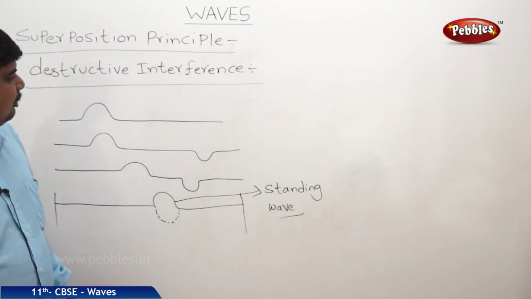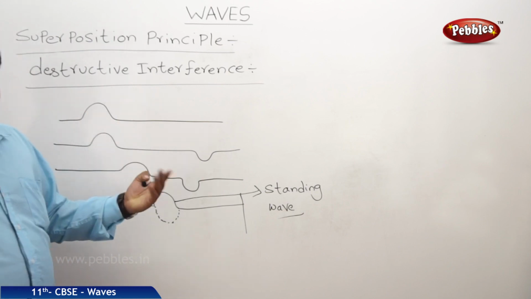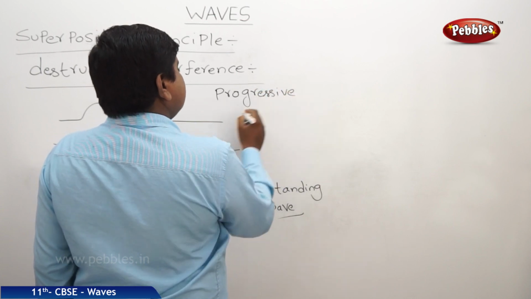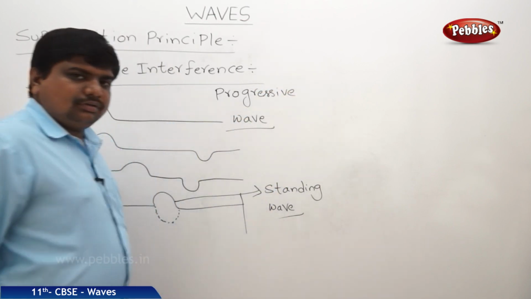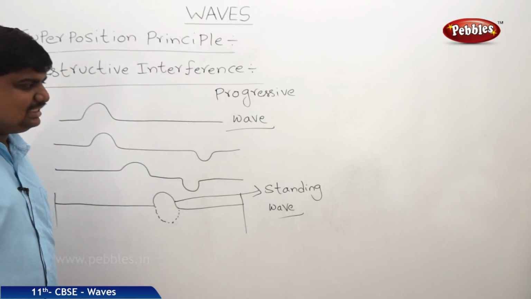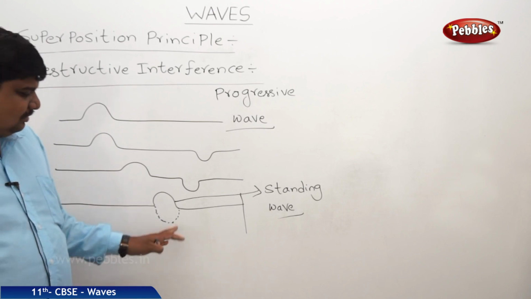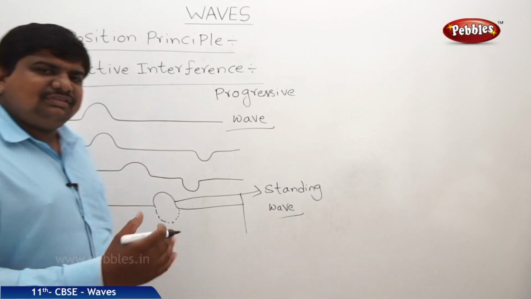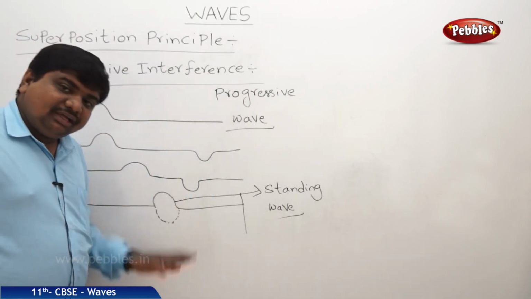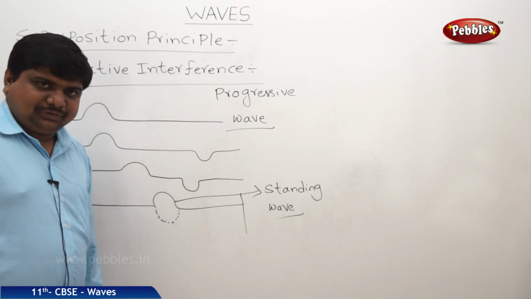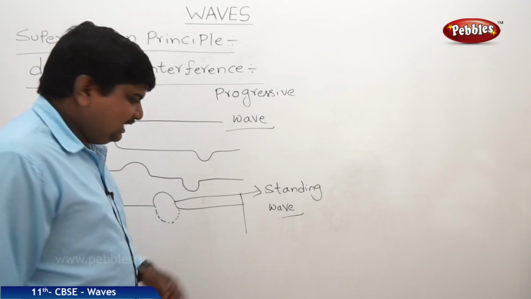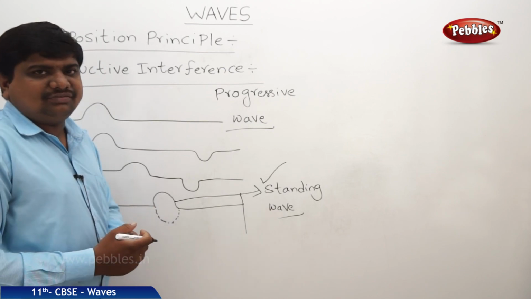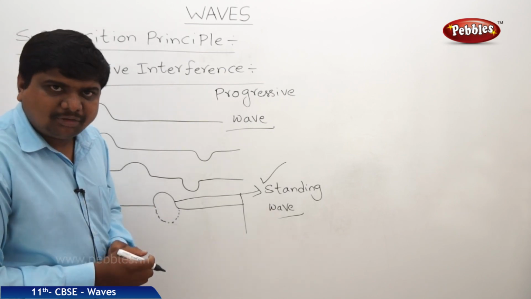Initially, in the constructive interference, we observed the progressive wave, a wave which progresses. When a wave progresses towards further distances, it creates constructive interference. But here it is not a progressive wave, it was reflected back and they created the standing wave. What are the uses of this superposition principle? If two sound waves of the same amplitude or same frequency travel through the same medium, then it creates a standing wave. It is used to understand the formation of earthquakes and many other physical phenomena.